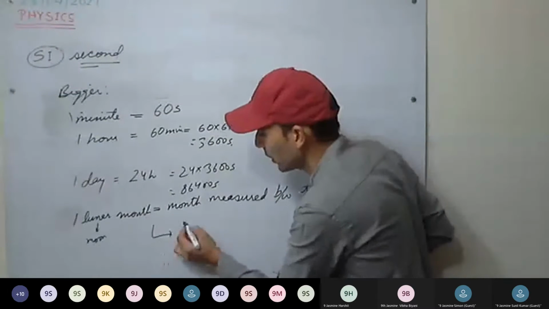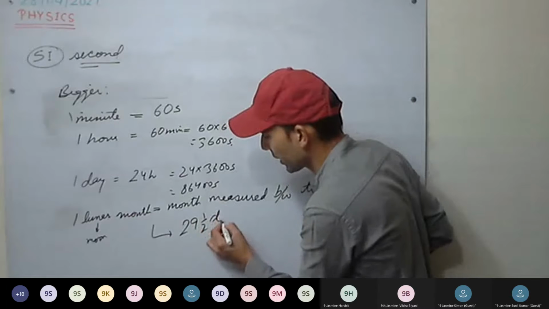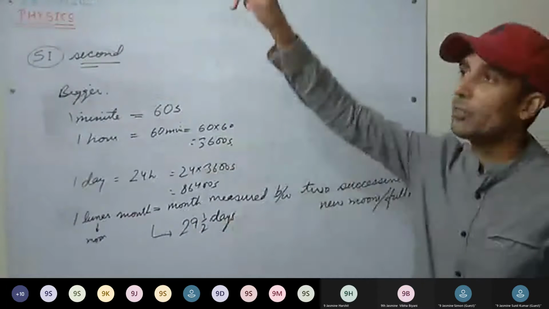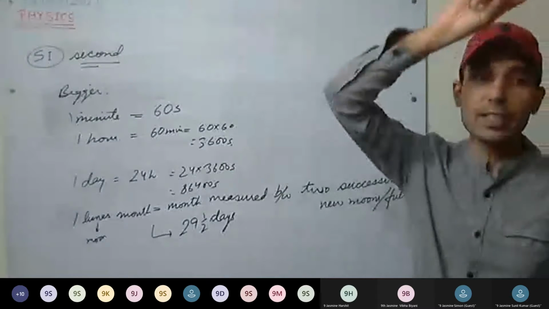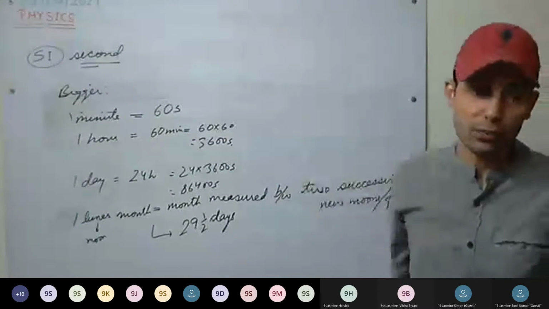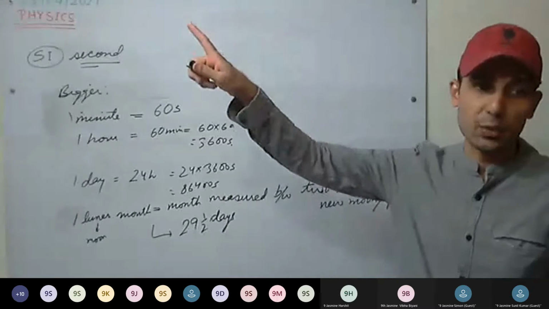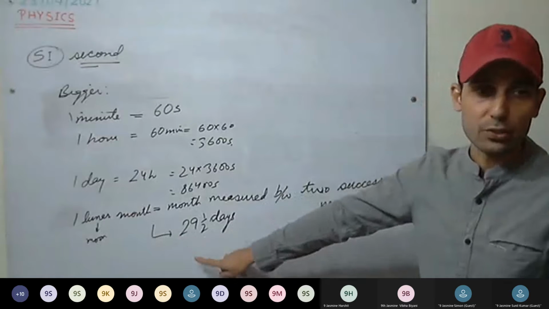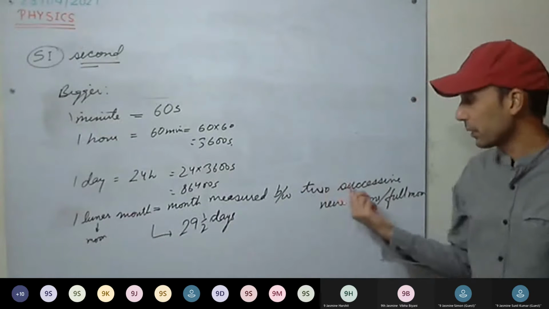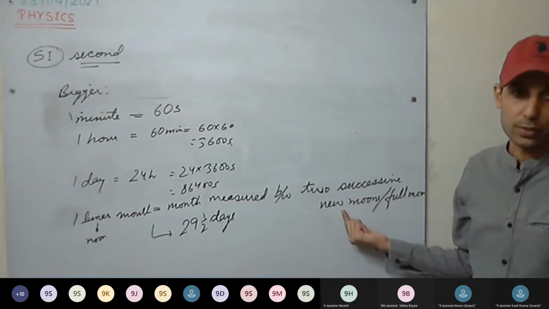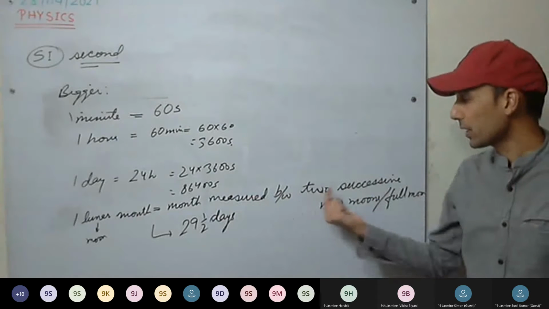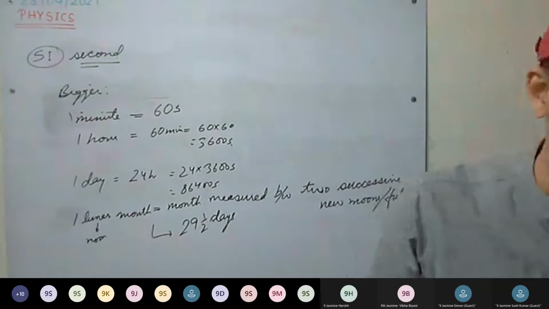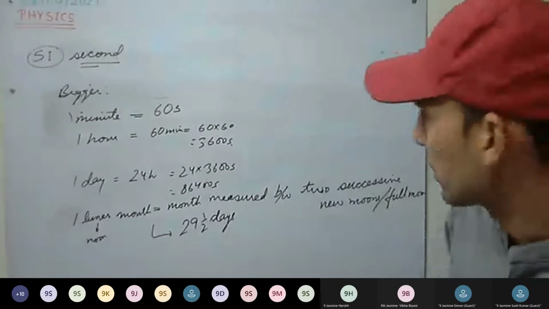And it contains around 29.5 days. One lunar month contains 29.5 days. So if today you have seen the full moon, after 29.5 days you will see the full moon again. If today you have seen the new moon, after 29.5 days you will see the new moon. The month measured between two successive new moons or two successive full moons is called one lunar month.